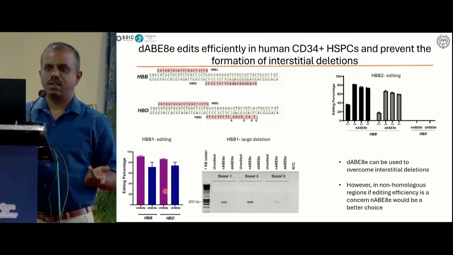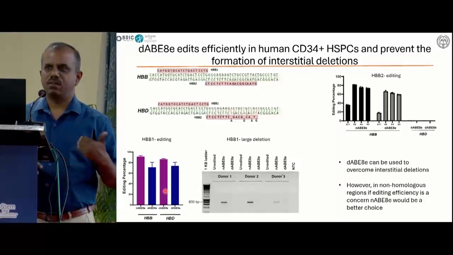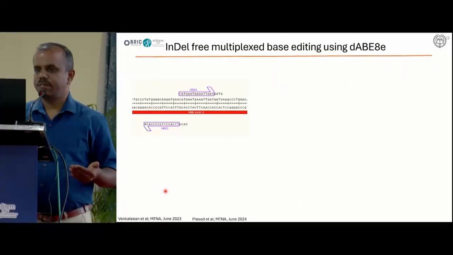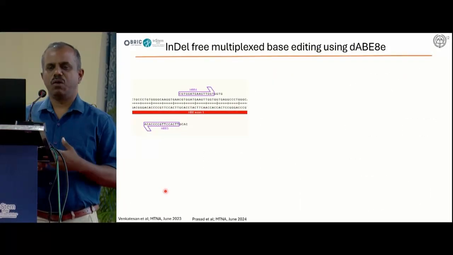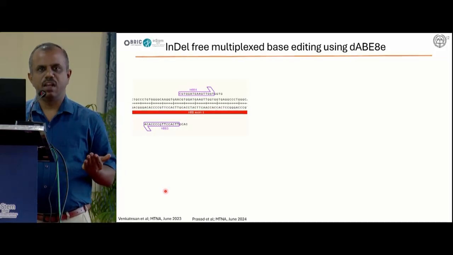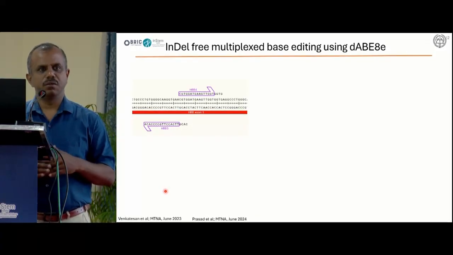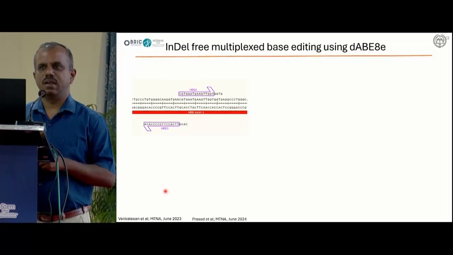We showed that by using the DNA break-free base editor, we can overcome the deletion, and we can also edit the primary cells efficiently using this approach. Next, if you want to target multiple genes in the same manner, that also can lead to deletions, because if you look at CAR therapy, they want to simultaneously delete multiple genes at the same time.